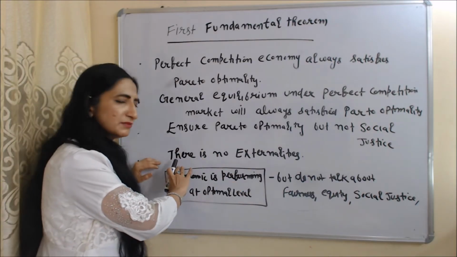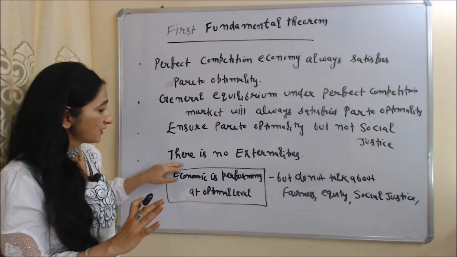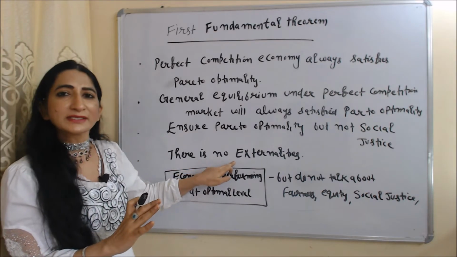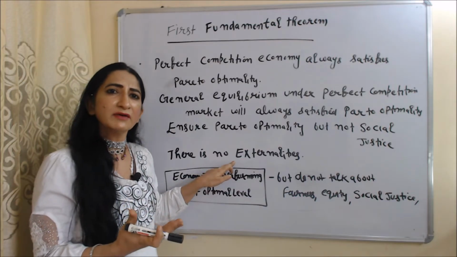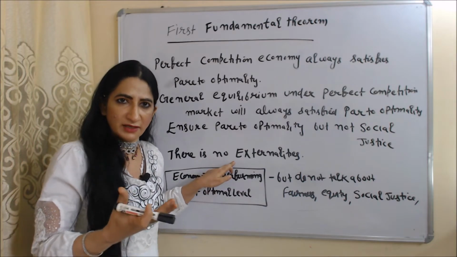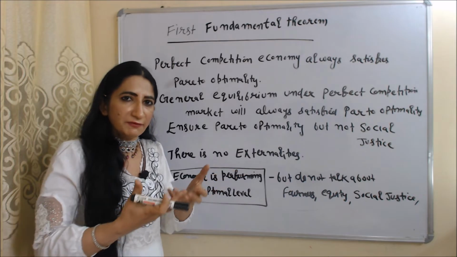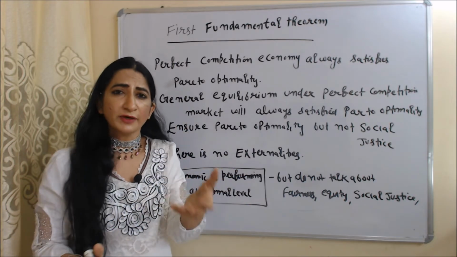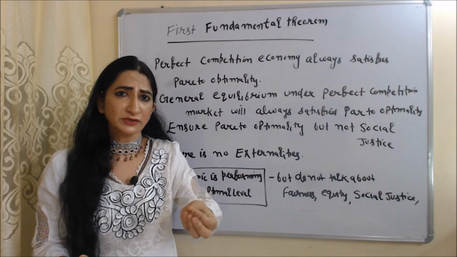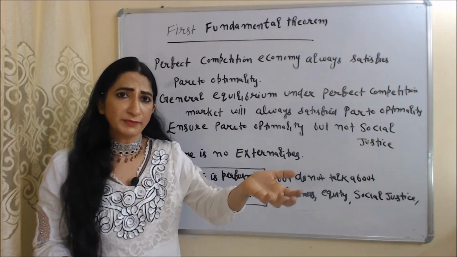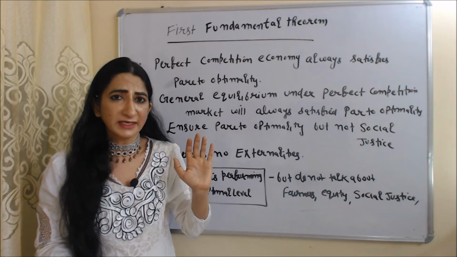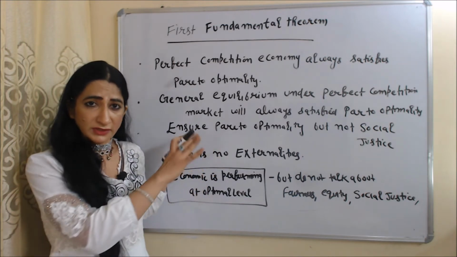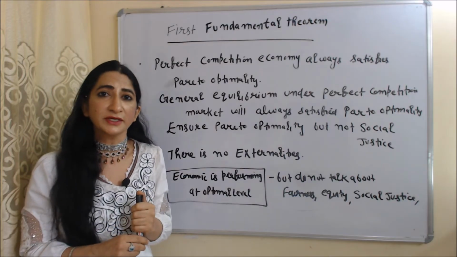Because this theorem assume perfect competition, that's why this theorem also assume there is no externality. As we know, externality means sometime our production and consumption decision affect people which are not directly related to these processes. For example, because of your production, society is bearing so much environment pollution. This will be called negative externality. But this theorem assumes there is no externalities because this theorem work under perfect competition economy.